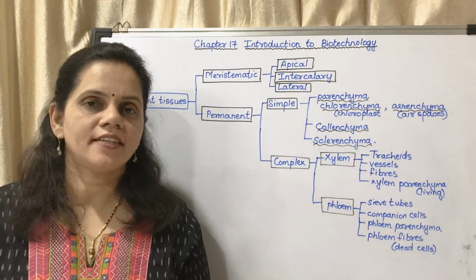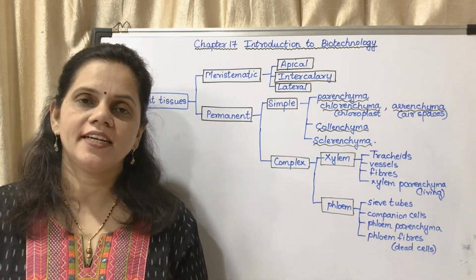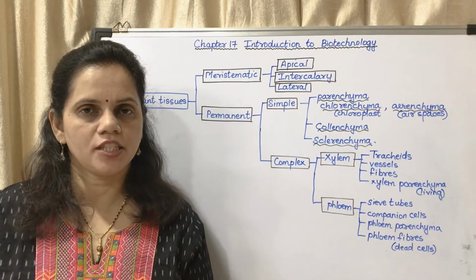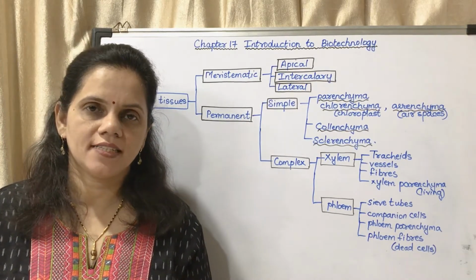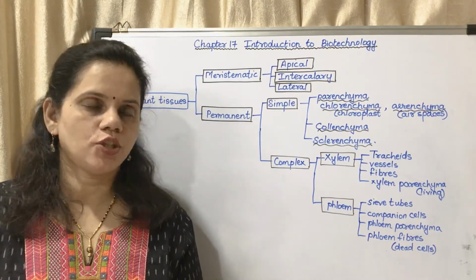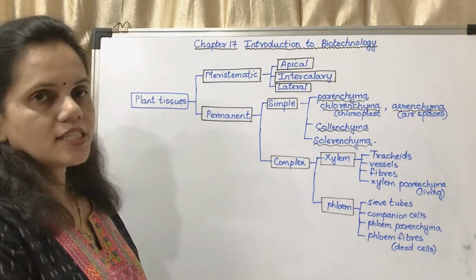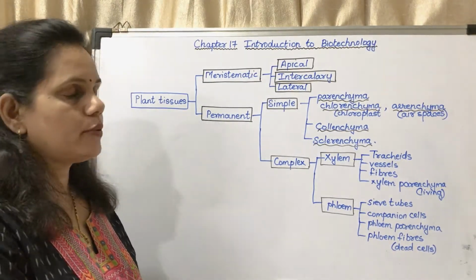So yesterday we started with chapter 17. We studied about classification of animal tissue. Today we will study the classification of plant tissue. So you may see classification of plant tissue. I have given you a chart.